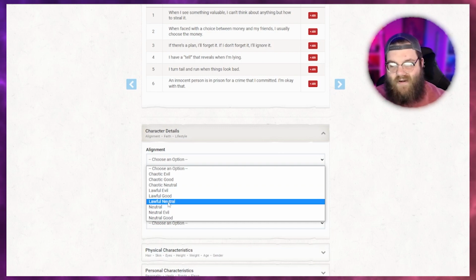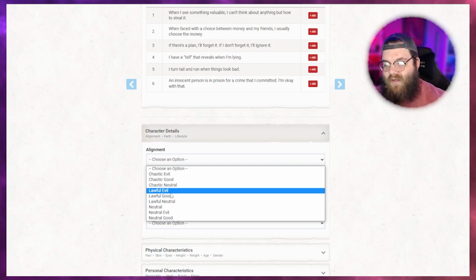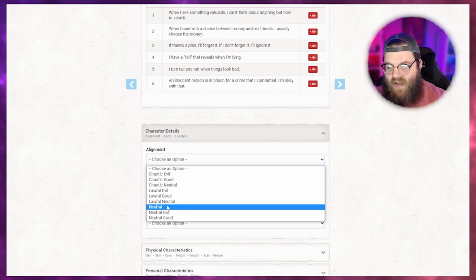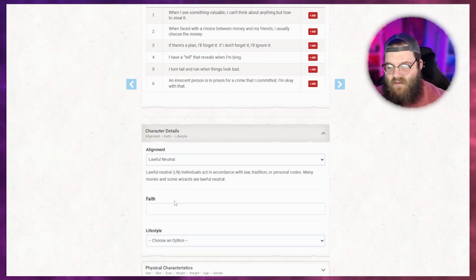But you'll choose your alignment. So for our character, we're going to go with, I kind of like lawful neutral because it's not the city's laws, it's their laws, right? What is right by them. I really like that. I think that's really cool.